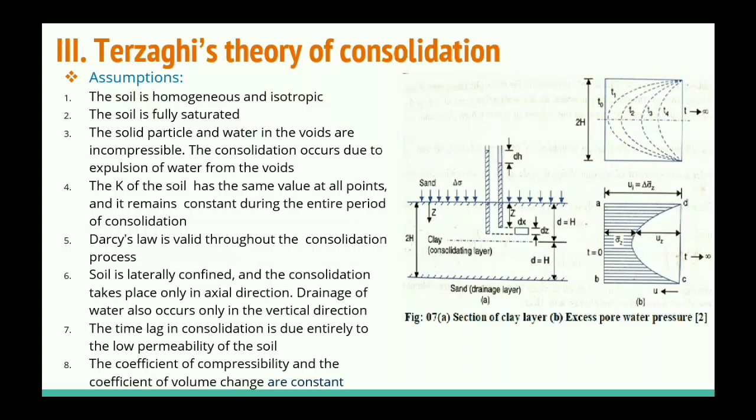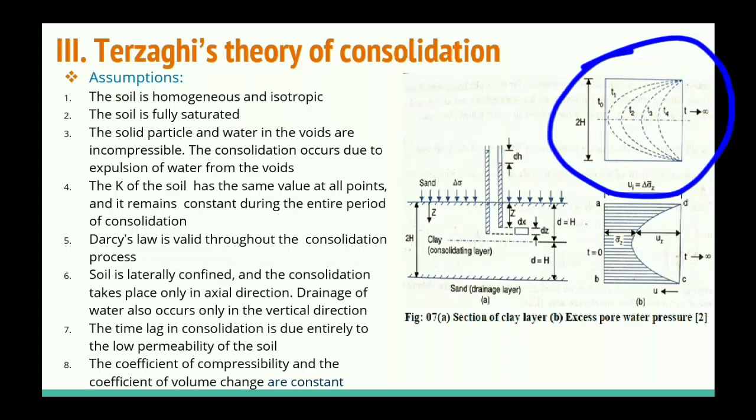So the curve indicating the distribution of excess hydrostatic pressure is known as isochrone. Or, in other words, if we insert a number of piezometers at different heights and at various points of the clay, the water level will show in every piezometer. The line joining the water levels in the piezometers will give the curve of isochrone, and that curve is called isochrone.